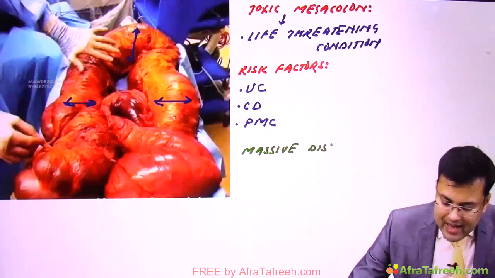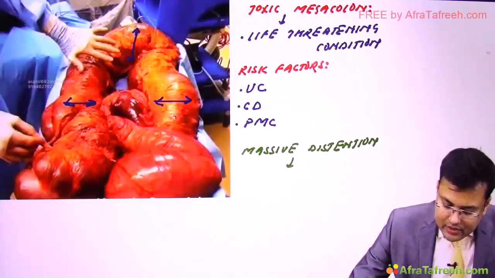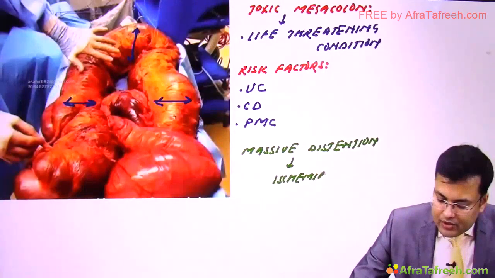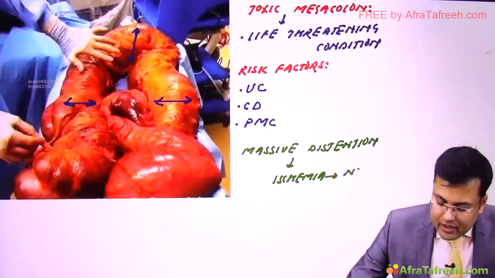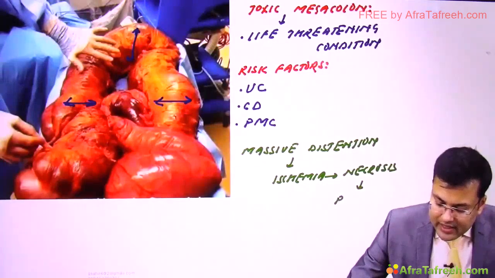There is massive distension of the colon, and it leads to what? Ischemia. And because of this ischemia, what's the problem? It can lead to necrosis, and because of this necrosis, there can be perforation.